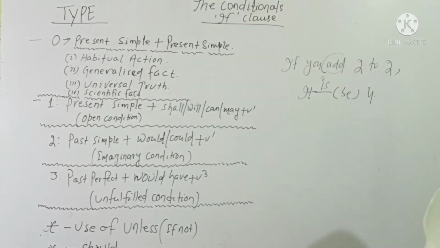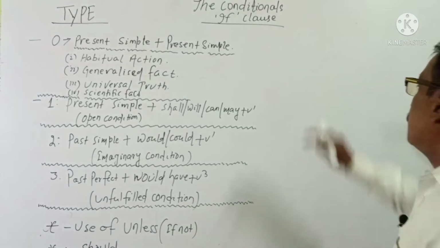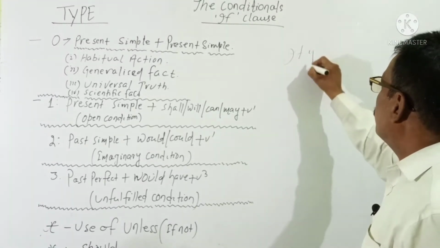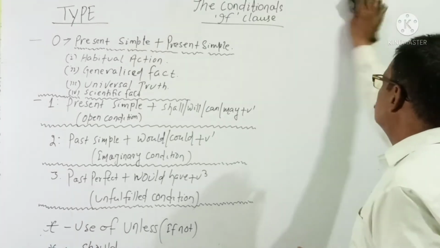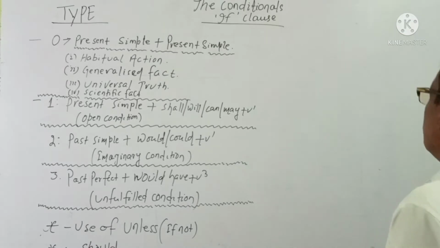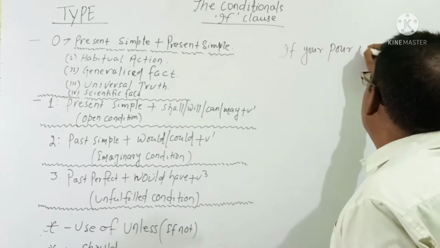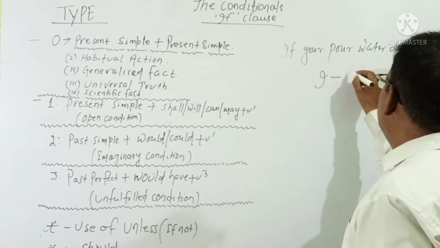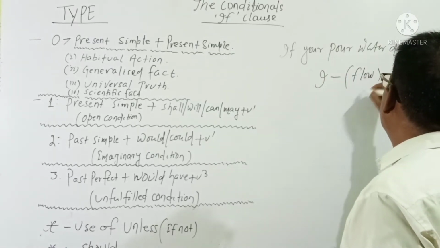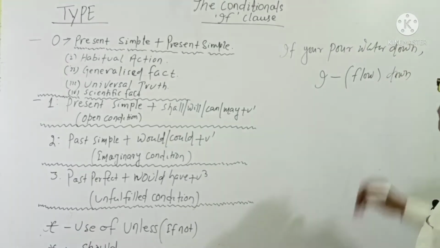Scientific fact means there are so many scientific facts. For example, if you pour water down, it flows down, right?